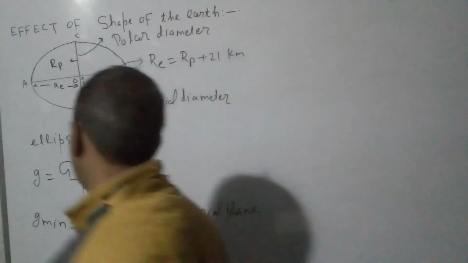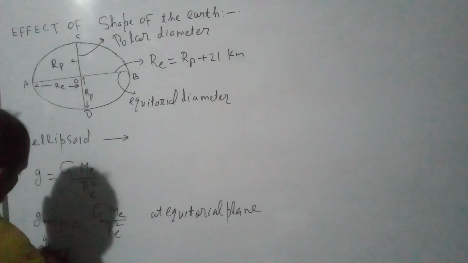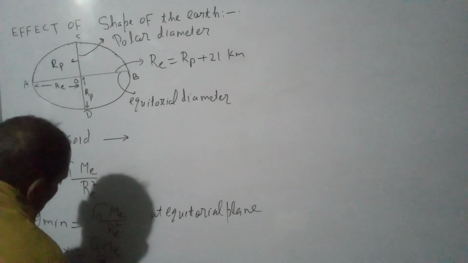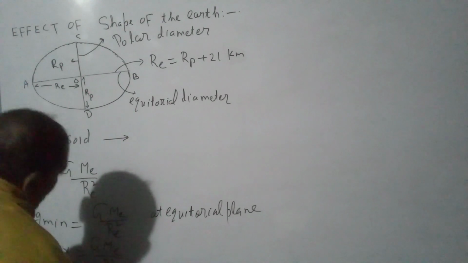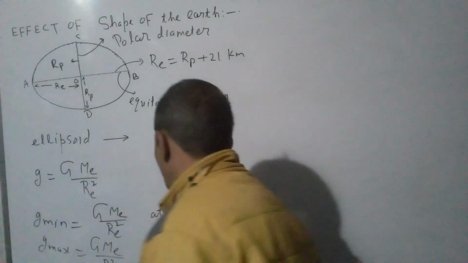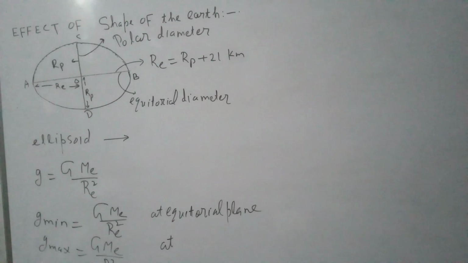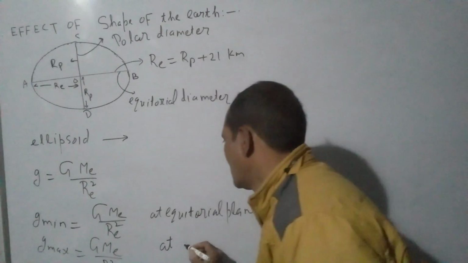And g is maximum at the poles, because the radius is least along the polar axis.